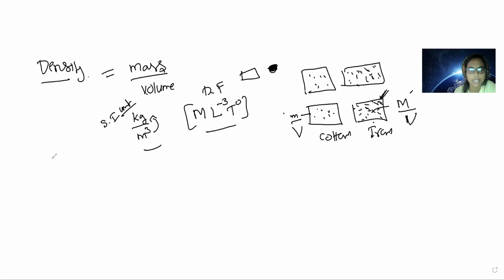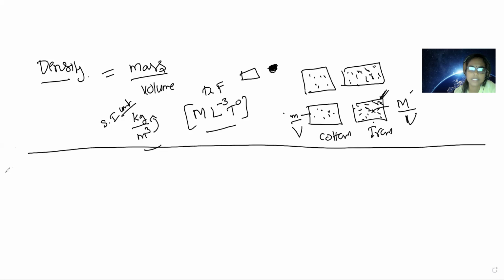Next, let us learn about the factors called distance, displacement, speed, velocity, acceleration, force, energy in the next class. These are also derived quantities that we are going to learn in the next video.